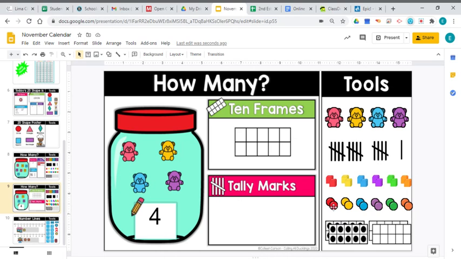Let's go ahead and make a 10 frame. And I know you guys are very good at that number 4. You already did that in your math book. You've already worked with the number 4. So we're going to build a 10 frame that shows 4. And remember that when we build our 10 frame, we like to start at the top. And we like to start on the left-hand side as we build it. So this is what a 10 frame looks like when it shows the number 4.